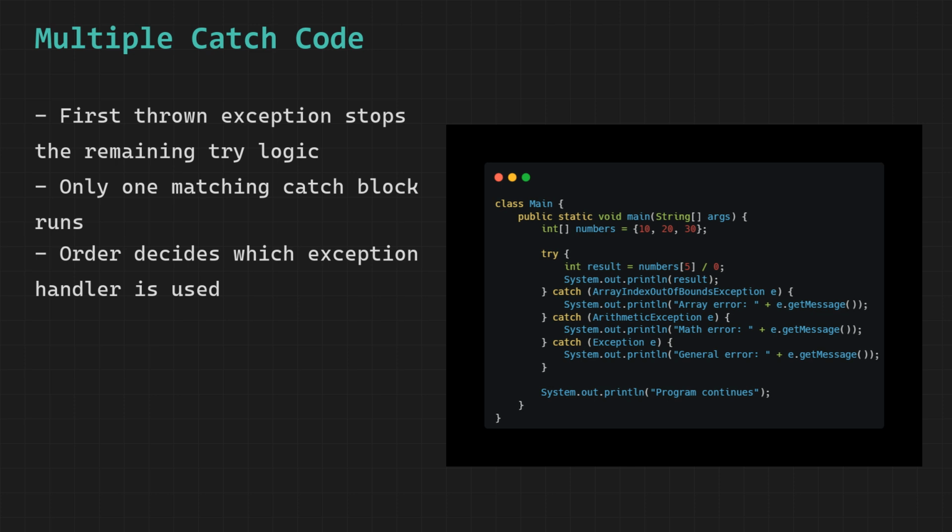Now it is worth understanding what would happen if we changed the array access to a valid index like index 0 and kept the divisor as 0.